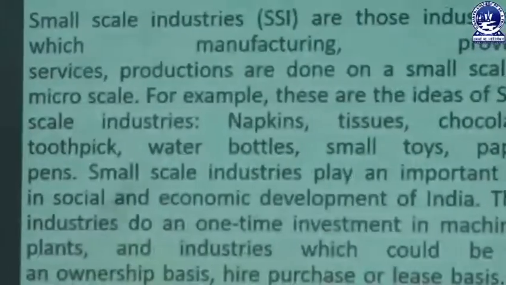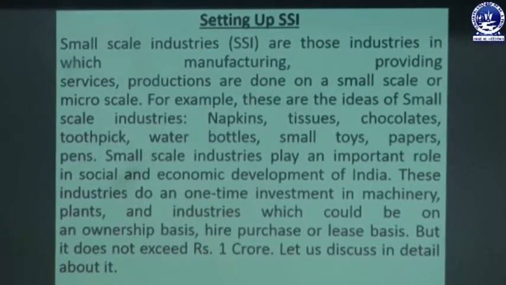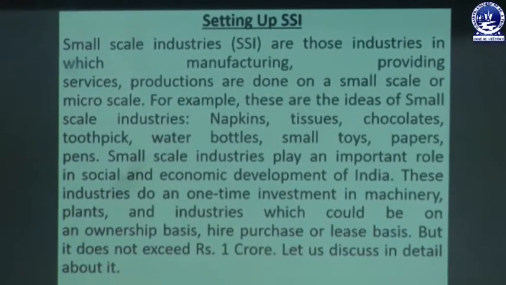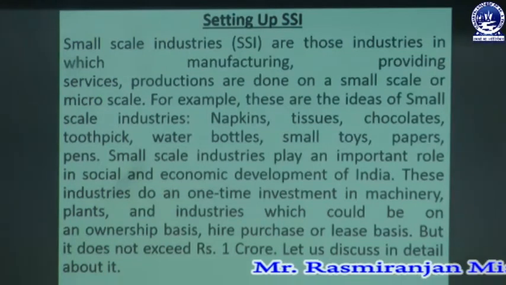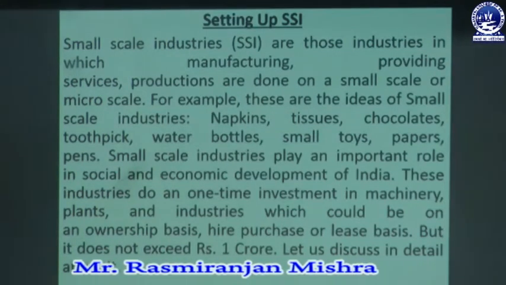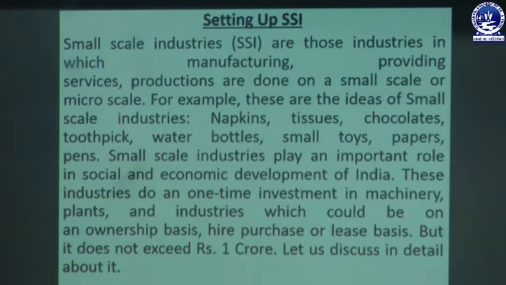So what is small scale industries or setting up SSI? Small scale industries or SSI are those industries in which manufacturing, providing service, and production are done on a small scale or micro scale. Those businesses or activities may be manufacturing activities, production activities, or any type of service activities.